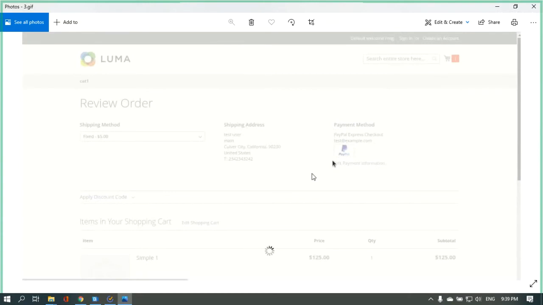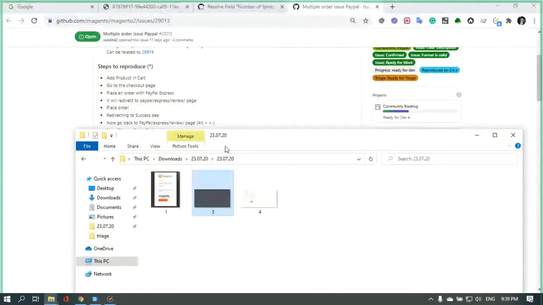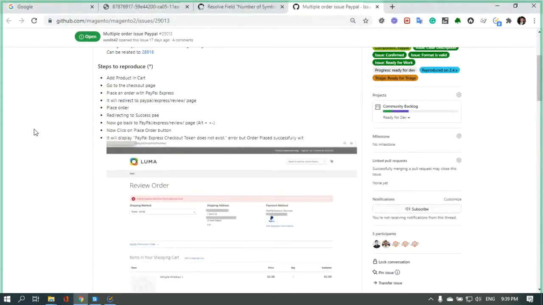It should not be possible to click back after an order is placed, and it sounds like an exceptional situation. If you already placed an order and click back, there should be some message like you have an empty shopping cart. It's a confusing situation because we receive an error, PayPal Express Checkout token does not exist, but the order is placed.